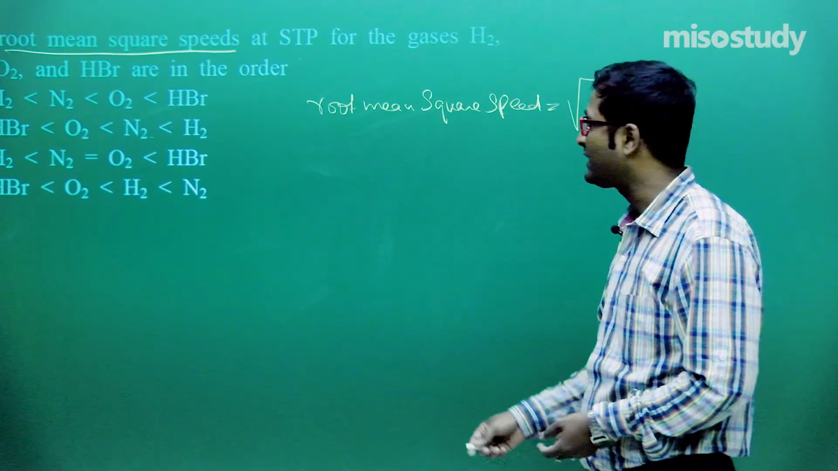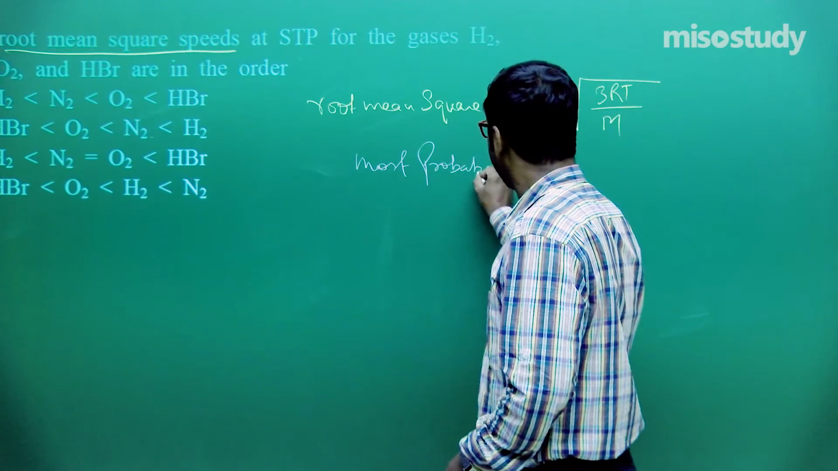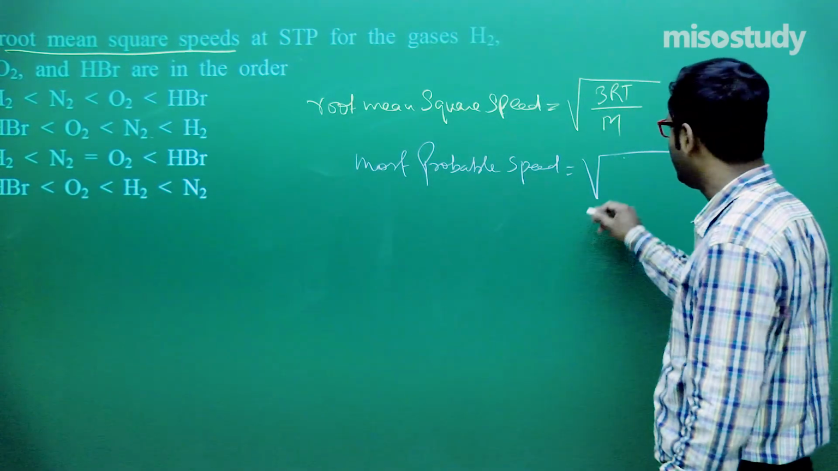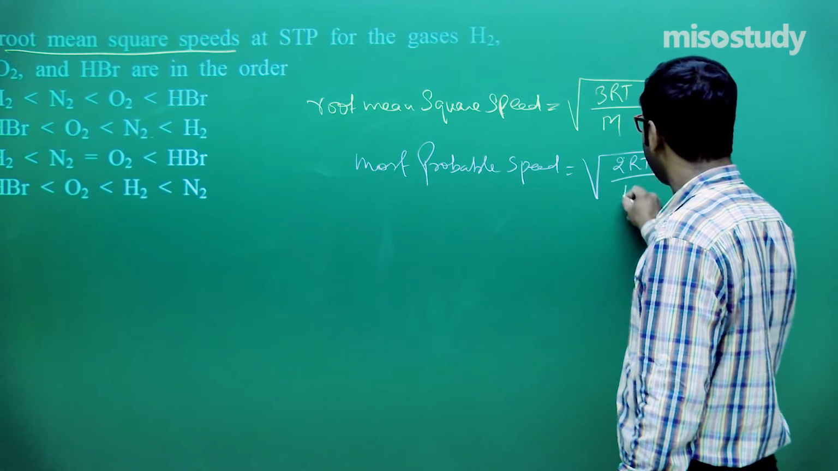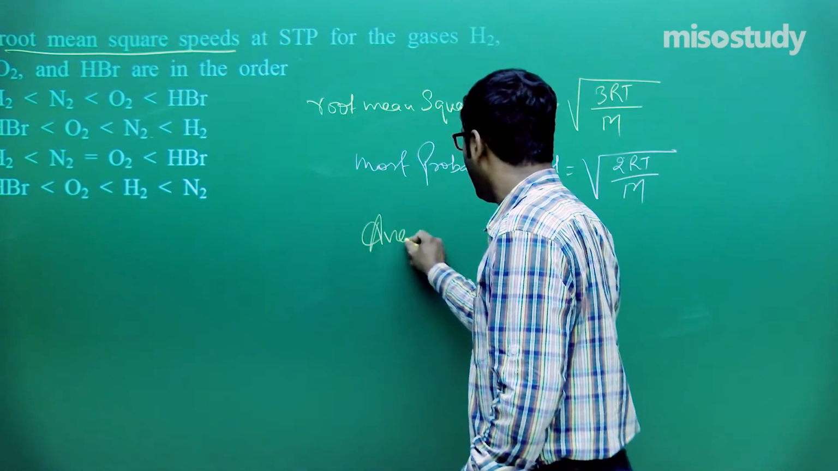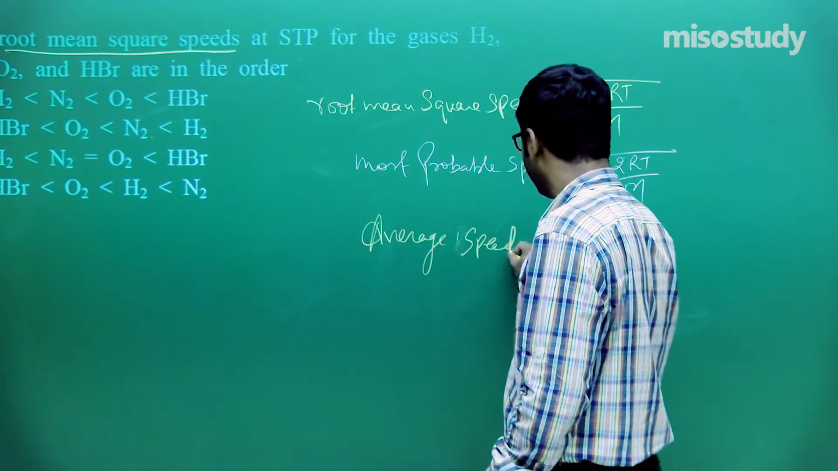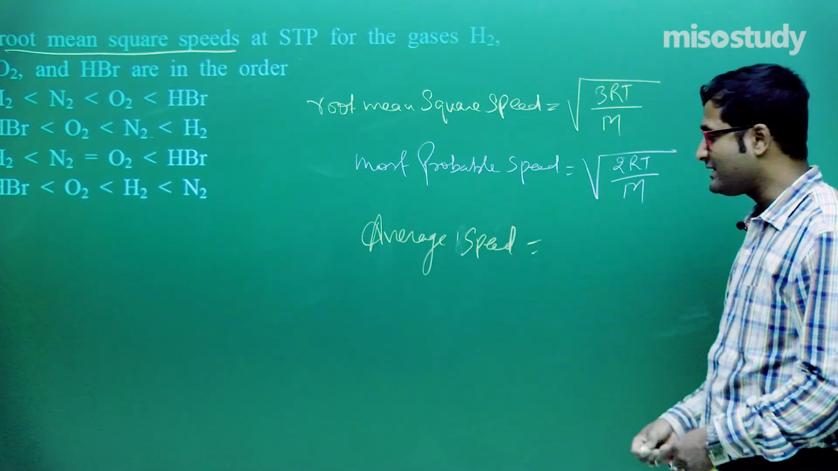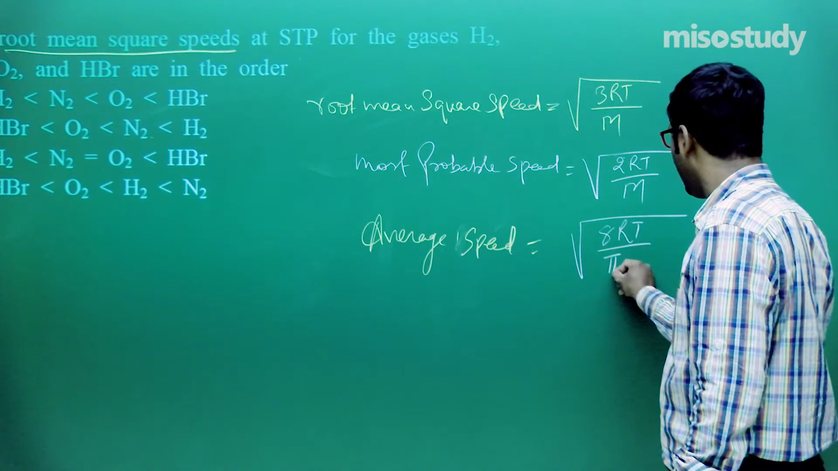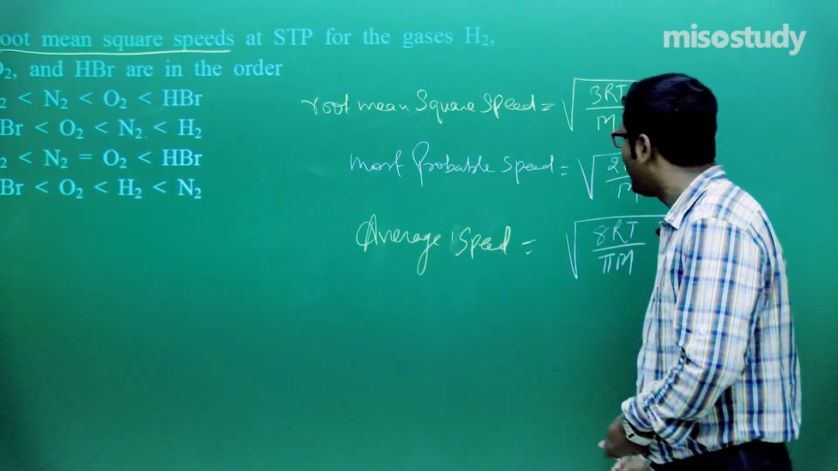If anyone asks you the formula of most probable speed, then tell them, sir, the formula of most probable speed is equal to root 2RT upon m. If anyone asks you the formula of average speed, then the formula of average speed is equal to root under 8RT upon pi m. Am I right or wrong? Sir, you are absolutely right.